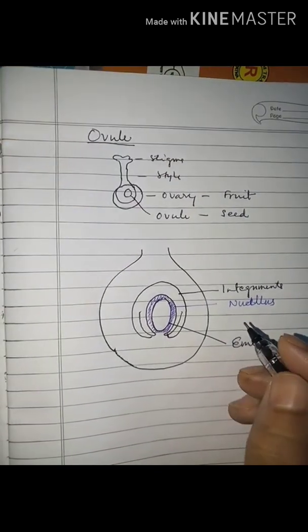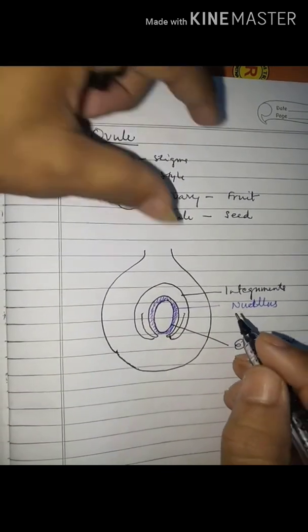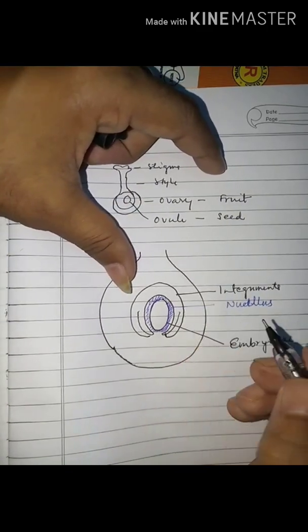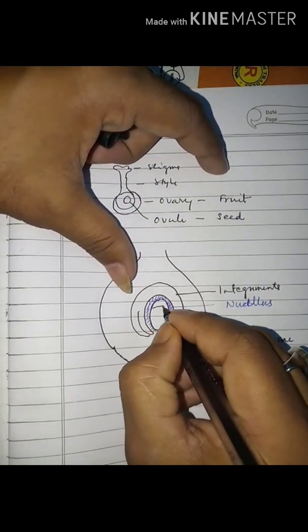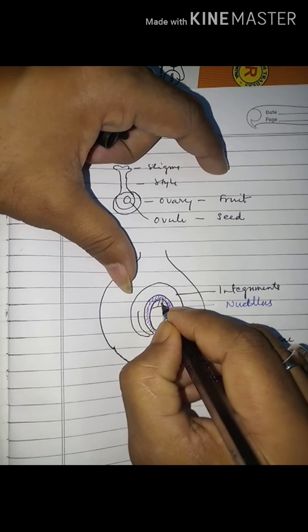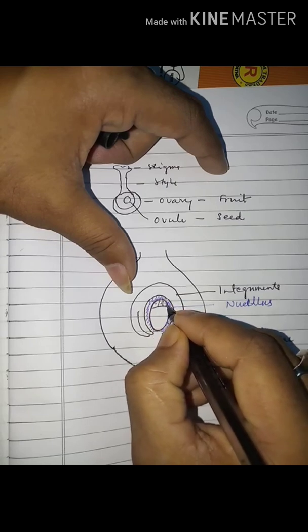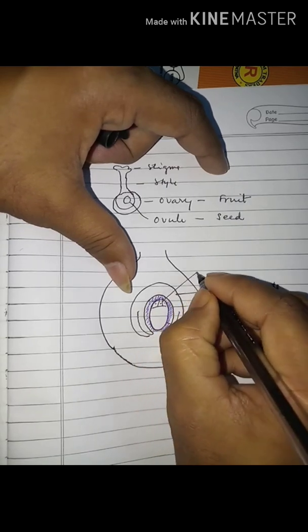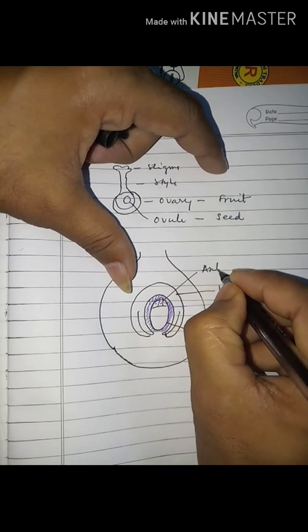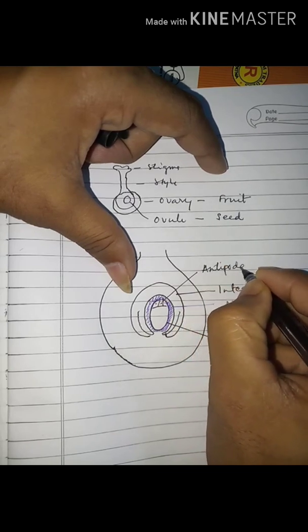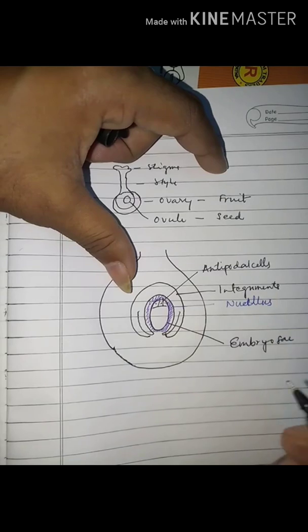Embryo sac contains 7 different cells. These three cells at one end are called antipodal cells.